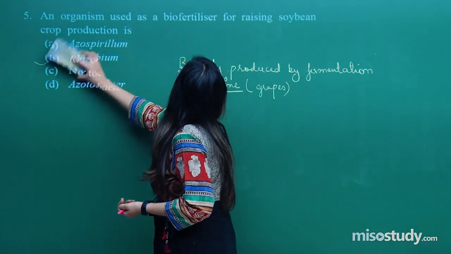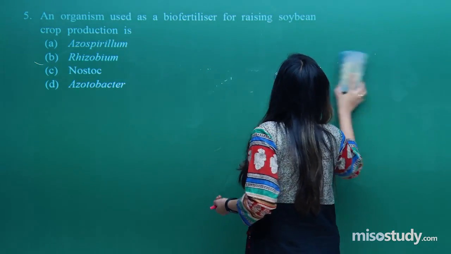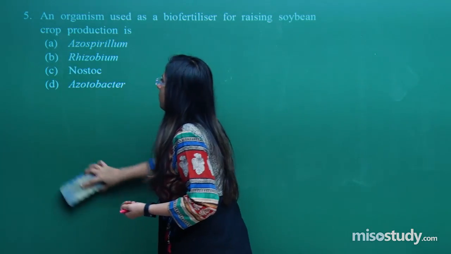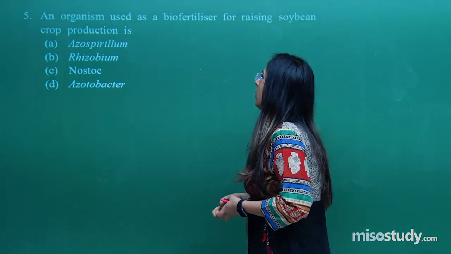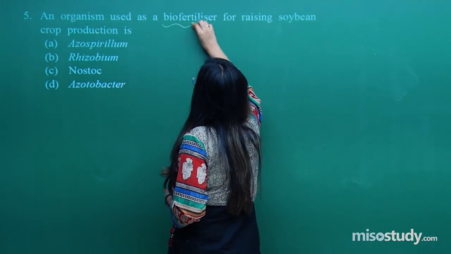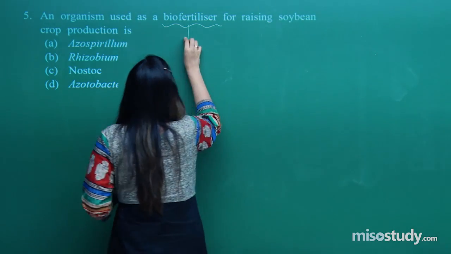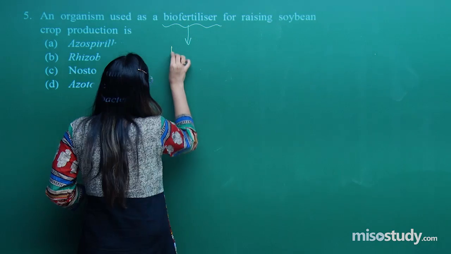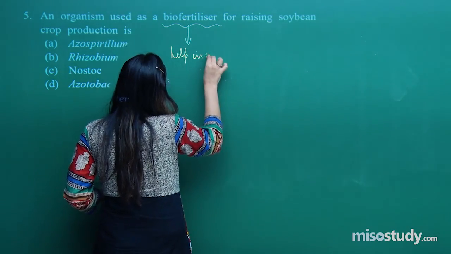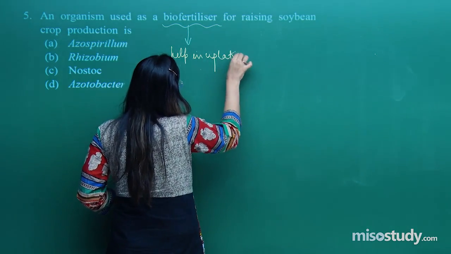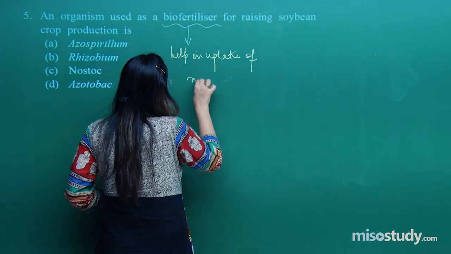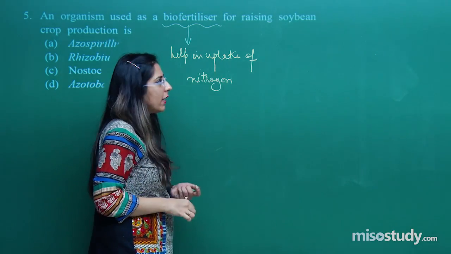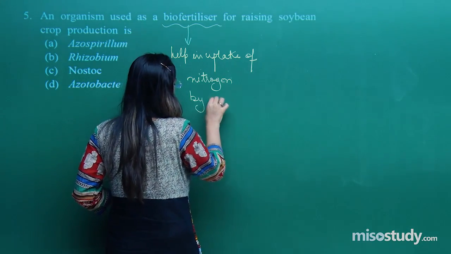An organism which is used as biofertilizer for raising soya bean. Now, biofertilizer means a form which enriches the soil with nitrogen, or helps in more uptake of nitrogen by plants from soil.